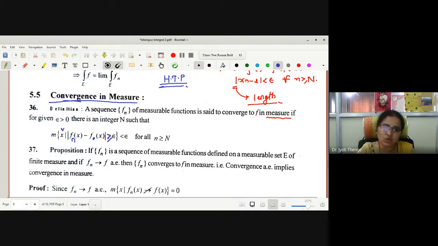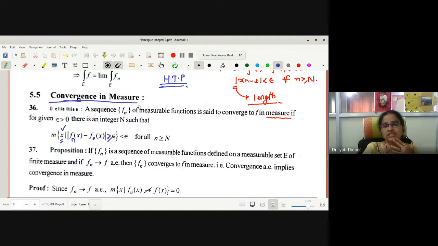We are collecting those points of the domain where mod fn of x minus f of x is greater than or equal to epsilon. That condition means fn of x does not converge to f of x, no? We are collecting those points of the domain where the sequence fn of x does not converge to f of x, and the measure of this set is less than epsilon. Is it okay?